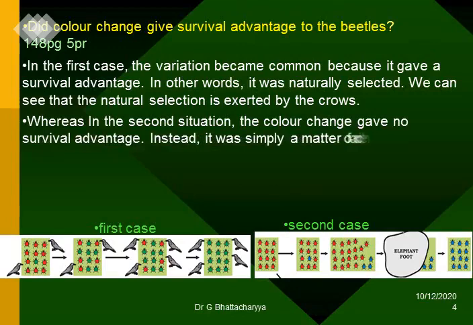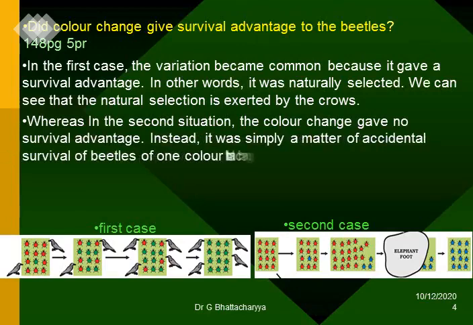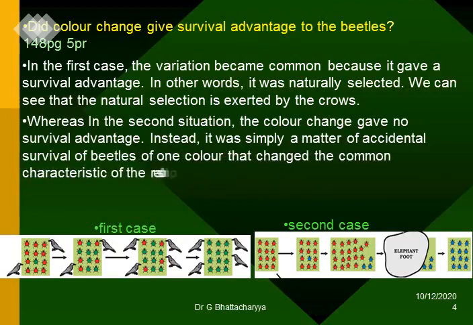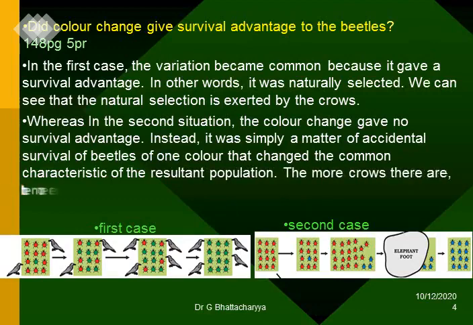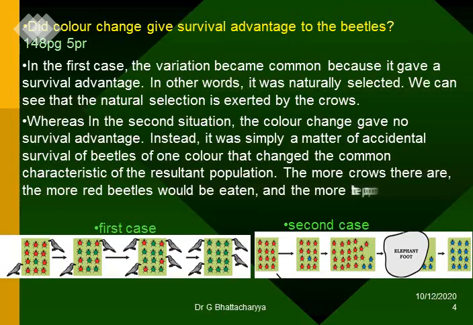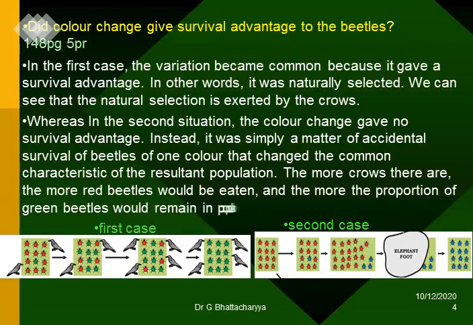Instead, it was simply a matter of accidental survival of beetles of one color that changed the common characteristic of the resultant population. The more crows there are, the more red beetles would be eaten, and the more the proportion of green beetles would remain in population.